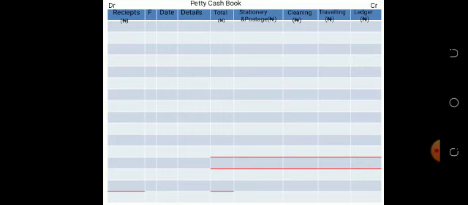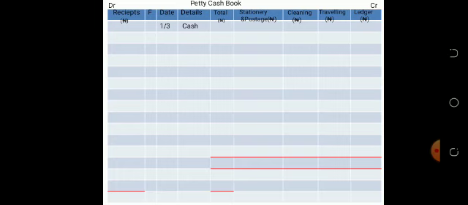So let's look at the first item. You can make reference to the questions that you have copied. The first item happened on the 1st of March. The petty cashier collected a sum of money, 2,000 naira. That 2,000 naira is your float. Under the details column, you have cash.